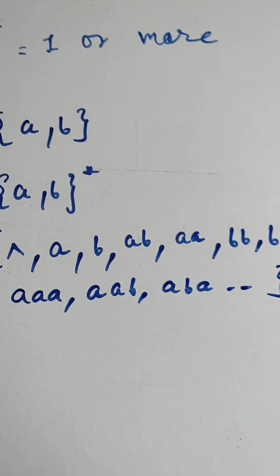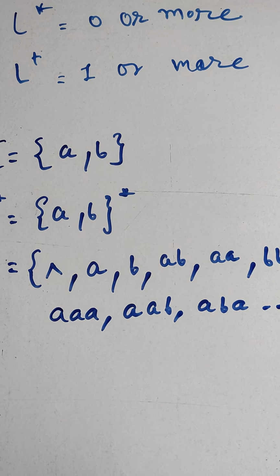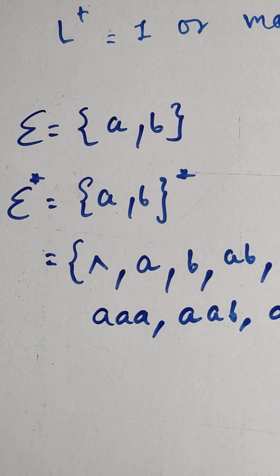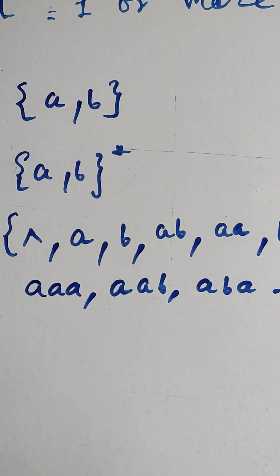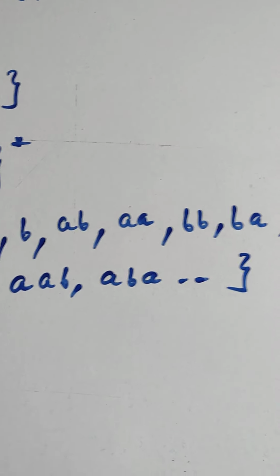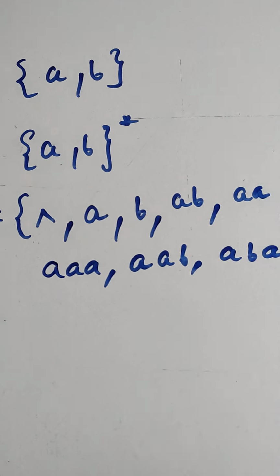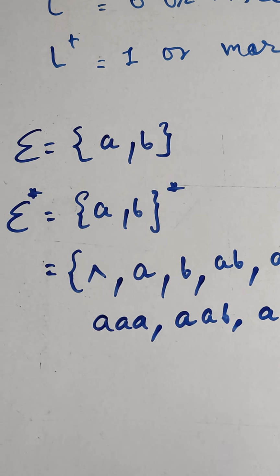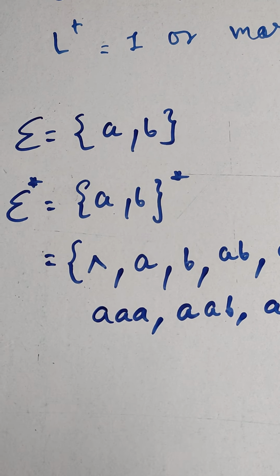Infinite times these things can occur. So this was sigma star. Sigma star means 0 or more occurrence, so it can be null or A or B or AB, AA, BB, BA, then AAA, AAB. This is an infinite set of strings.